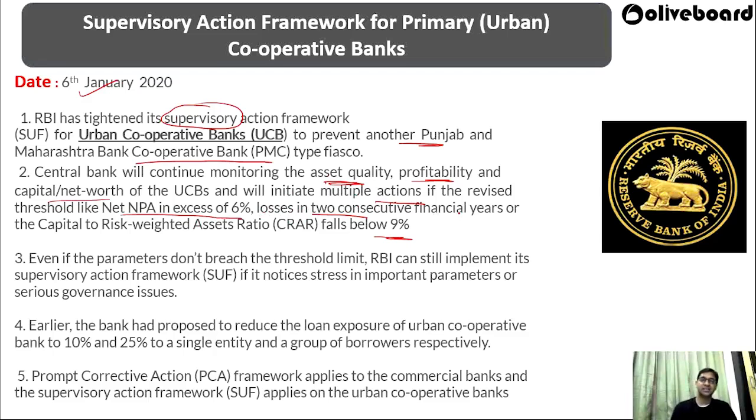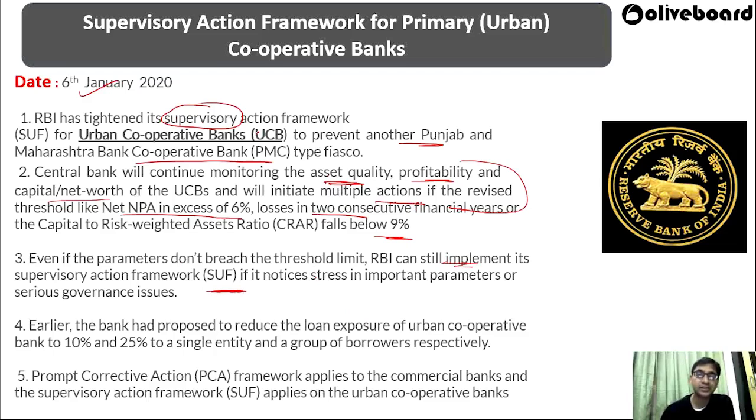So now RBI has tightened its supervisory control over urban cooperative banks, because RBI doesn't want another Punjab and Maharashtra Co-operative Bank type of fiasco. They want to make sure urban cooperative banks run smoothly with profitability and good asset quality, and if any problem happens, RBI will strengthen its control. Even if the parameters do not breach the threshold limit, RBI can still implement its supervisory action framework, SAF.